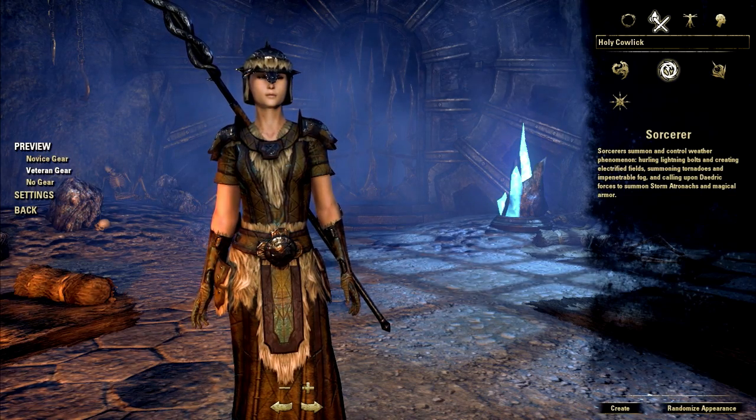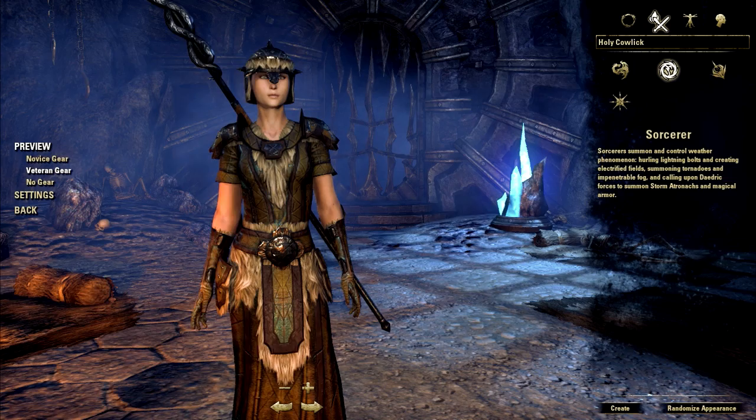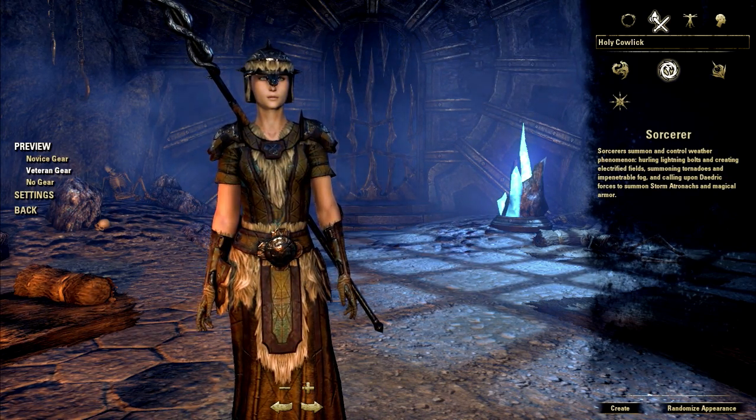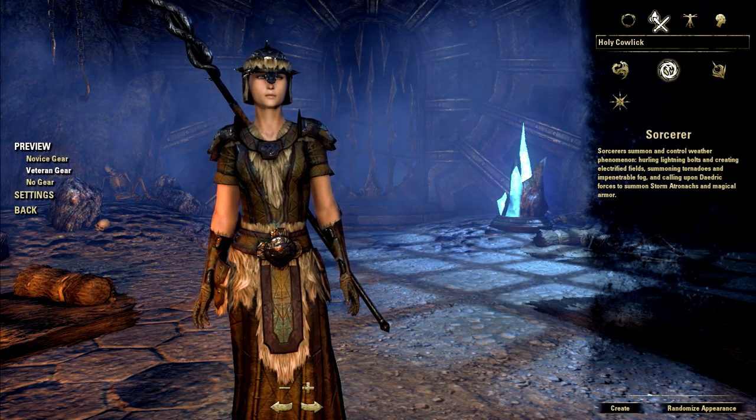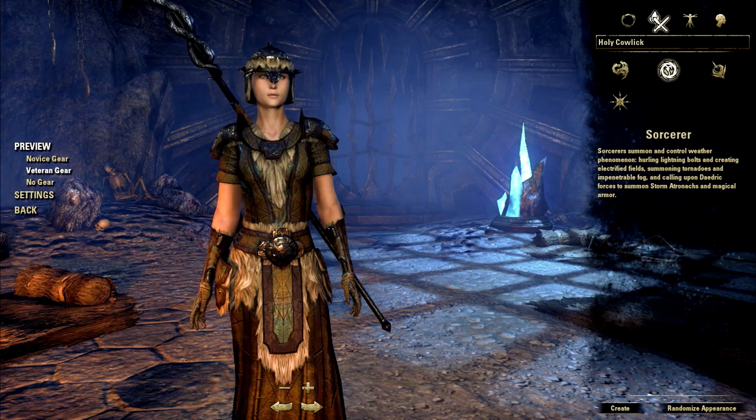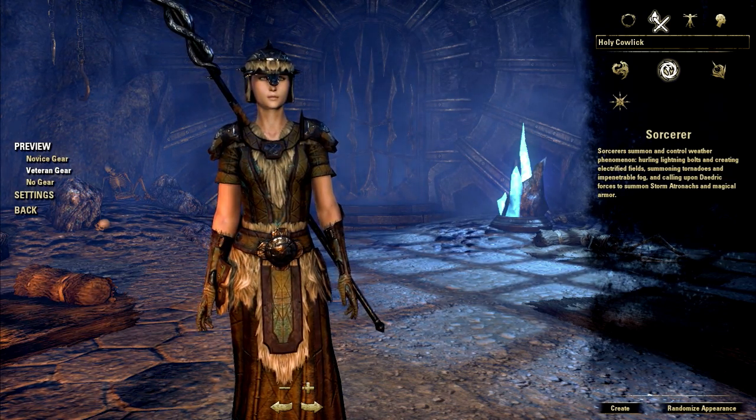The second class is sorcerer. Sorcerers summon and control weather phenomenon, hurling lightning bolts and creating electric fields, summoning tornadoes and impenetrable fog, and calling upon Daedric forces to summon storm atronachs and magical armor. The 3 skill lines you can choose from as a sorcerer are Storm Calling for DPS and buffs, Dark Magic for DPS and debuffs, and Daedric Summoning for summons.